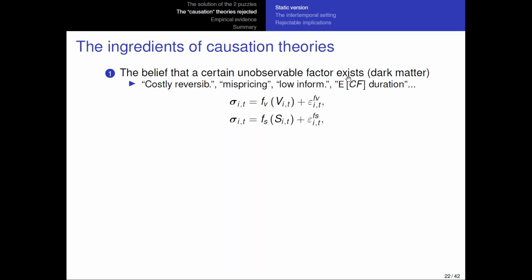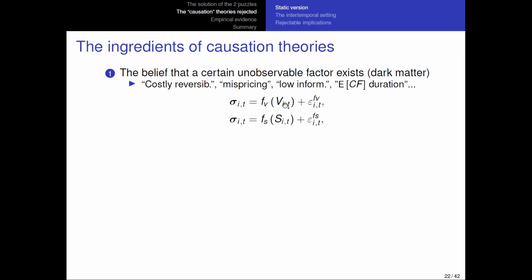And these unobservable factors can be, for example, costly reversibility of investment, mispricing, low information, expected cash flow duration, whatever you want to think about. This is the unmeasurable part of the theory, the thing that you need to believe exists. There's going to be the V for value, S for size, and what you have in this type of theory, and that's why I'm calling this causation theories, is that changes in this variable here.